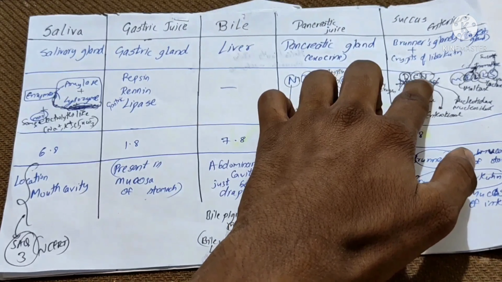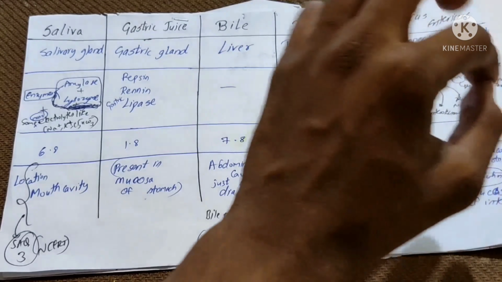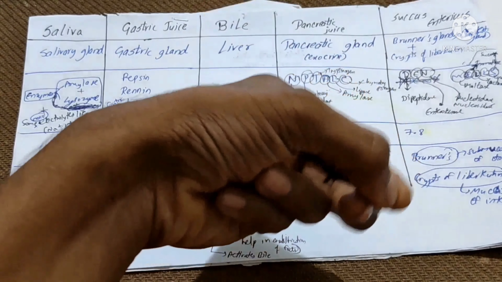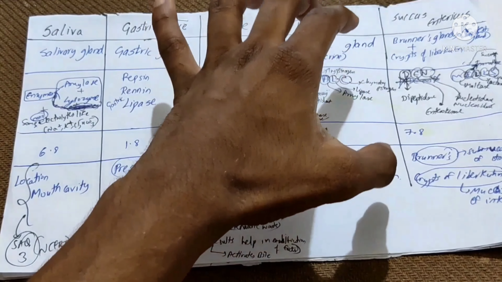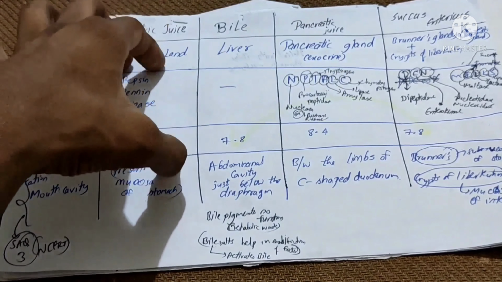Just one thing, N means you remember 2 different enzymes. One is nucleotidase, one is nucleosidase. That's it. And its pH is also 7.8. So which is most alkaline in nature? Pancreatic juice is most alkaline in nature. Which is most acidic in nature? Gastric juice is most acidic in nature.